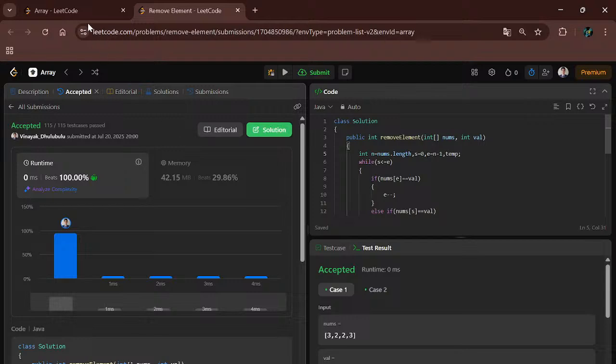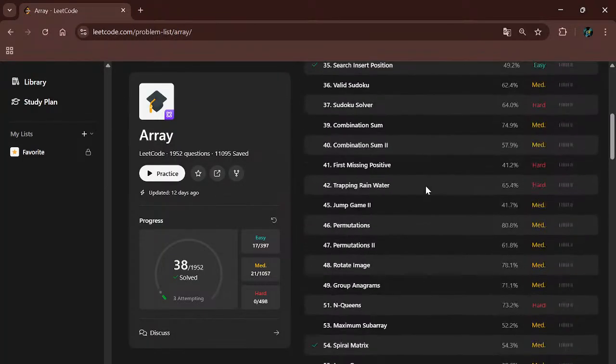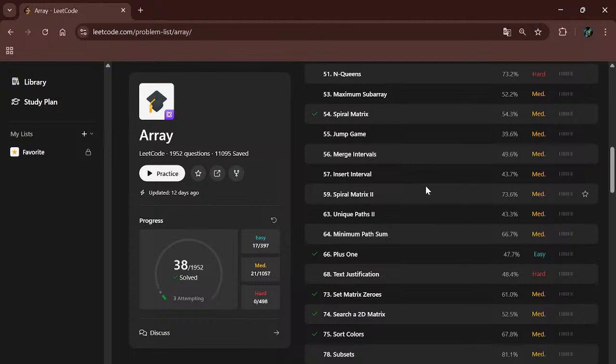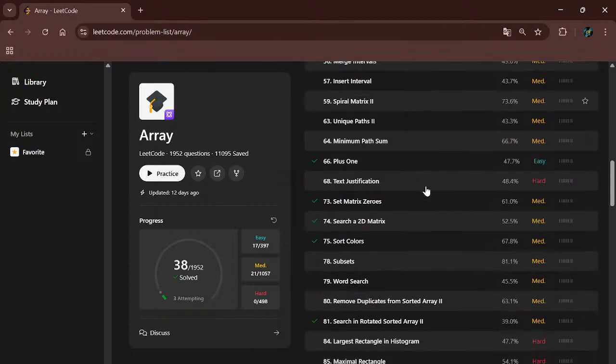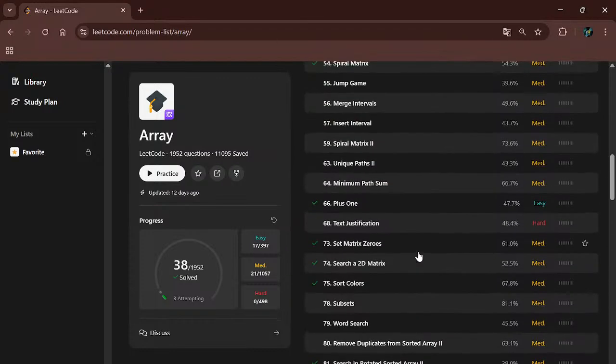Okay, our code is successfully compiled. Let's go to the next problem. I will take Best Time to Buy Stock, and no, it is also an easy level problem, but it is important. You can watch it through my playlist. Okay, I will take the Rotate Array problem, which is a very important problem.